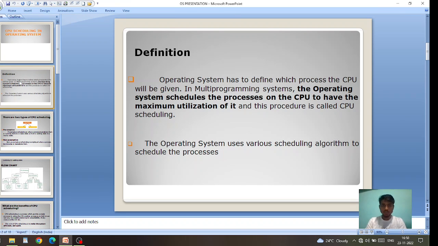In operating system, now we are all discussing about CPU scheduling, and this is the CPU scheduling definition. Operating system has to define which process the CPU will be given. In multi-programming systems, the operating system schedules a process on the CPU to have maximum utilization of it, and this procedure is called CPU scheduling. The operating system uses various different algorithms to schedule processes in CPU scheduling.